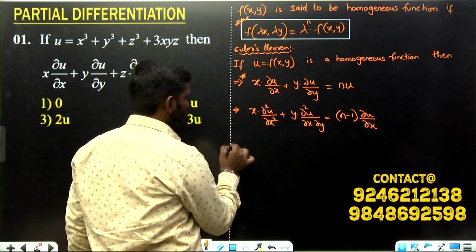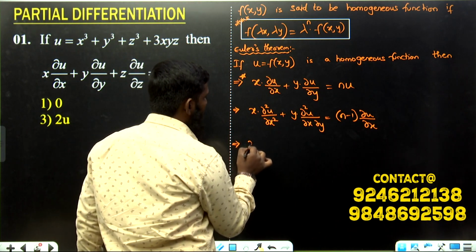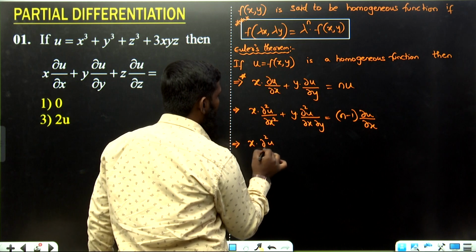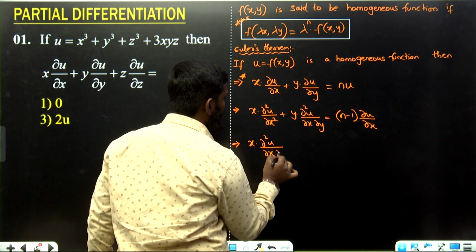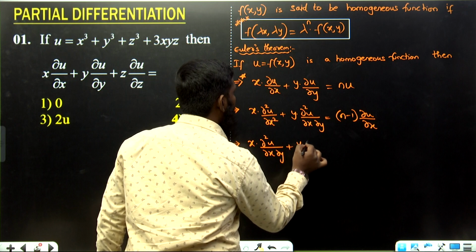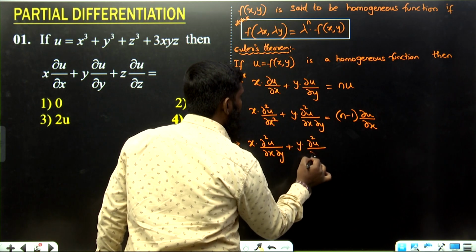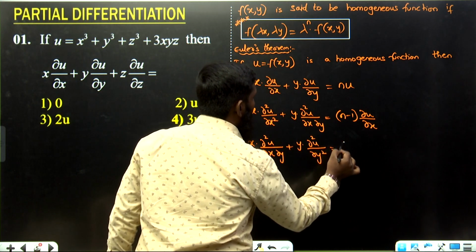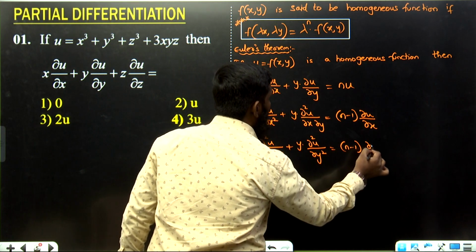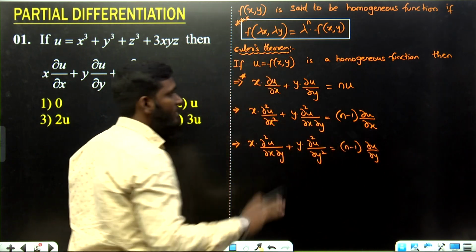Okay, now the next one. x into dou square u divided by dou x into dou y plus y into dou square u divided by dou y square is equal to n minus 1 into dou u by dou y. Okay, that is the third formula.